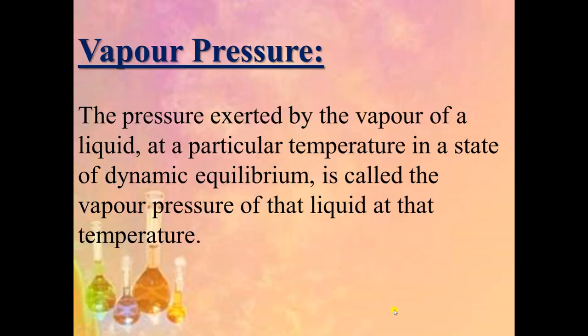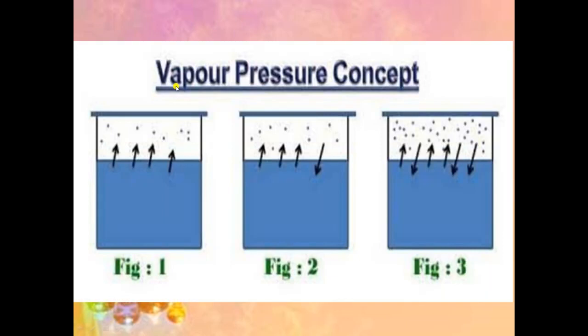Now as we are discussing the liquid state, here we will talk about vapor pressure. What is vapor pressure? We will understand vapor pressure with the help of one activity. Suppose there is a container, in figure number 1, in which a liquid is present. Now if you heat this liquid, what will happen? The molecules in liquid state will convert into vapor state. And as you heat it more, more and more vapors will be formed. These vapors will exert pressure. The pressure which is exerted by the vapors is known as vapor pressure.